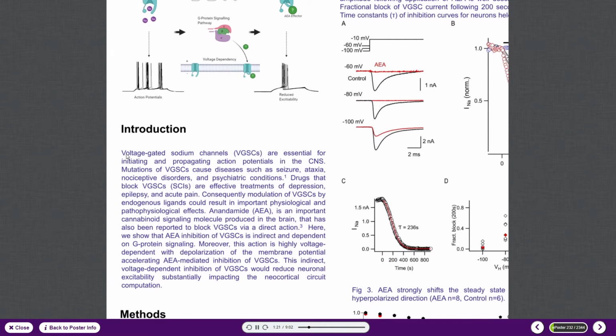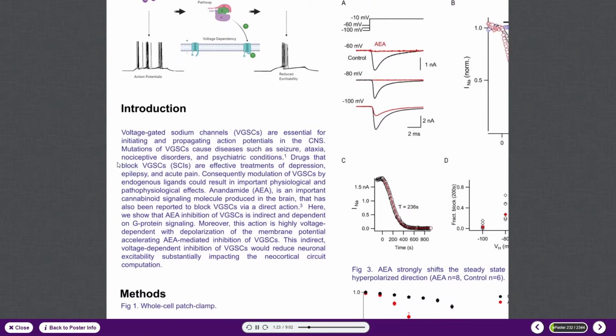Voltage-gated sodium channels are of keen clinical interest because of their fundamental role in neuronal signaling, as well as their involvement in numerous pathologies. Drugs blocking sodium channels are utilized extensively in medicine for many purposes, and not just like localized anesthetics, but also treating complex conditions such as epilepsy and depression.